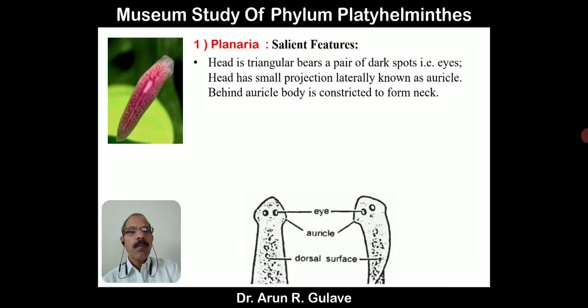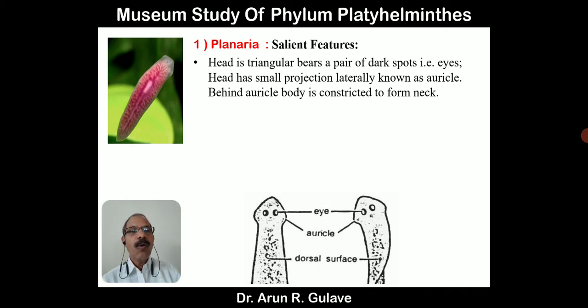So this is the upper part of the body, so that we can get some explanation regarding the general characters. Head is triangular. See in the figure, we can see the triangular head, and it bears a pair of dark spots, and those are called eyes.